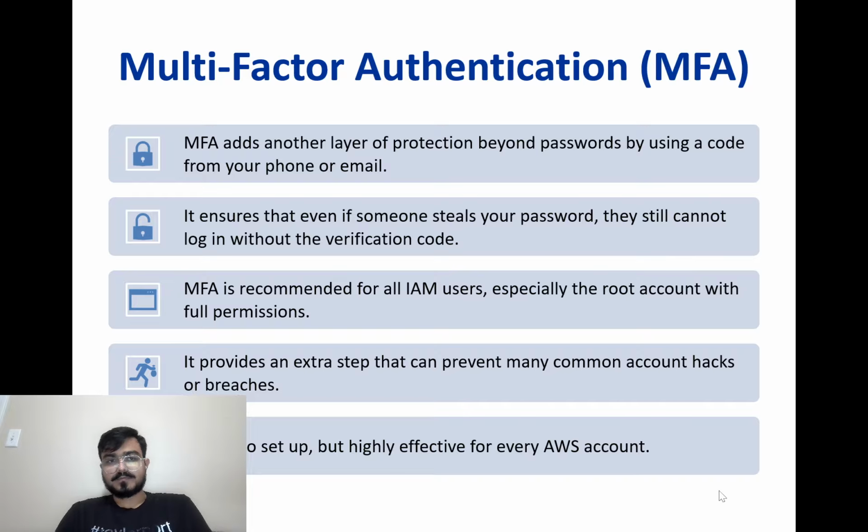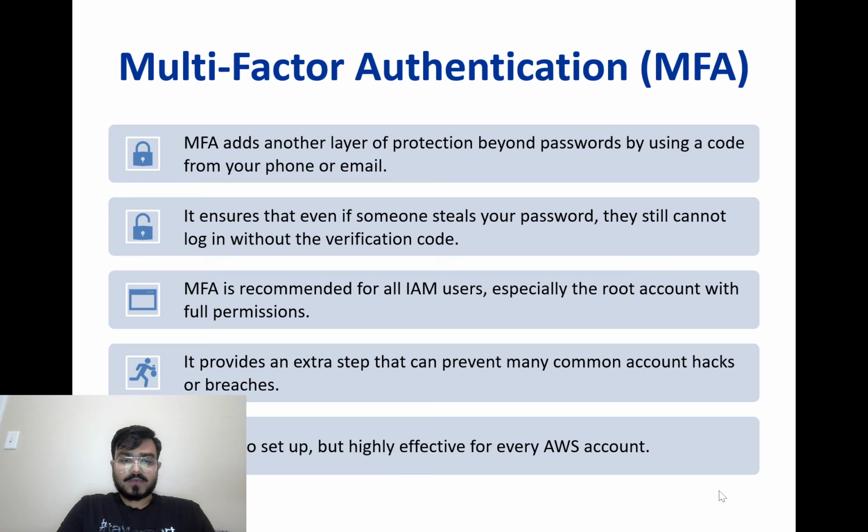Let's see MFA, multi-factor authentication. MFA adds another layer of safety beyond just a password. It works by asking for two things when logging in: your password and a code from your phone or email.